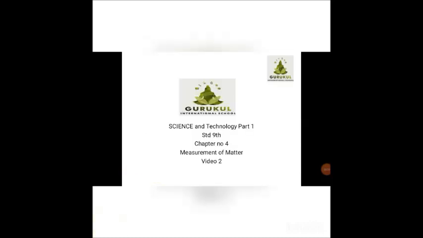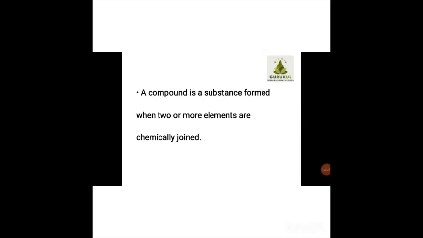Children, you should know that a compound is a substance formed when two or more elements are chemically joined. I hope you have all studied this concept properly, but still we are revising it once again. If any doubt or query is there, it will get solved. So we should focus on what is a compound. A compound is a substance which is formed when two or more elements are chemically joined.